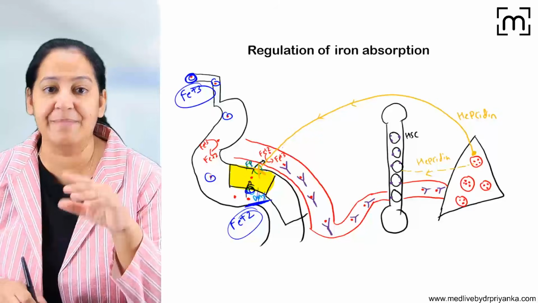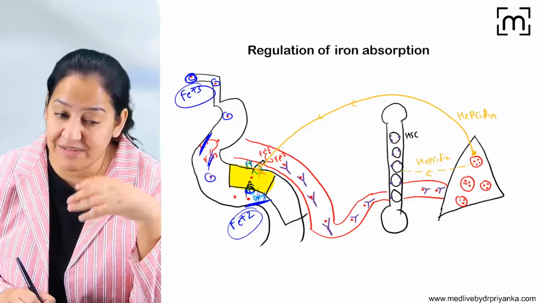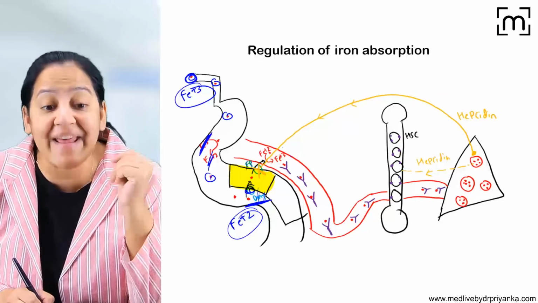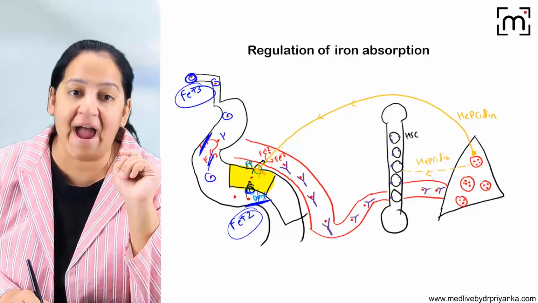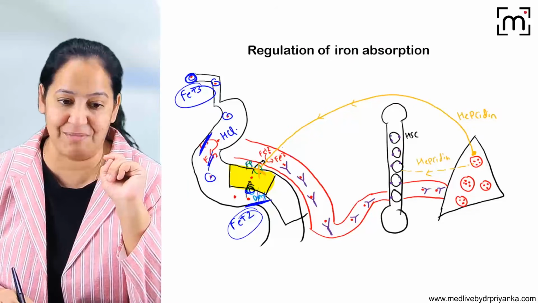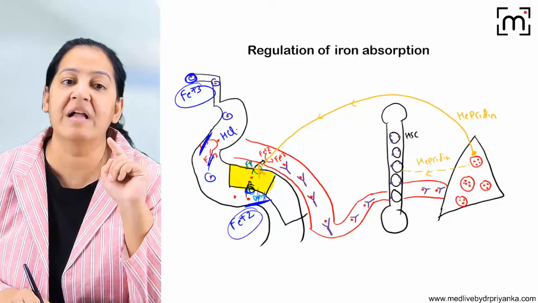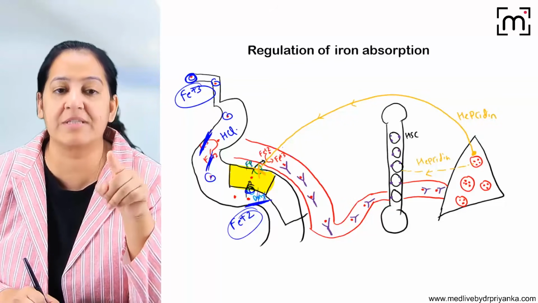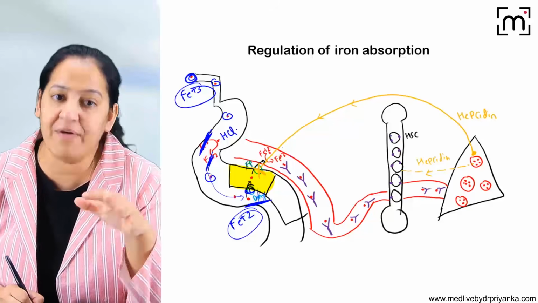So before the iron gets absorbed, we have to convert ferric iron to ferrous iron. Fe3+ is ferric. We have to convert it into ferrous. So Fe3+ has to be converted into Fe2+ by hydrochloric acid present in the stomach. This Fe2+ will come into the lumen of the intestine, and now it will get absorbed.